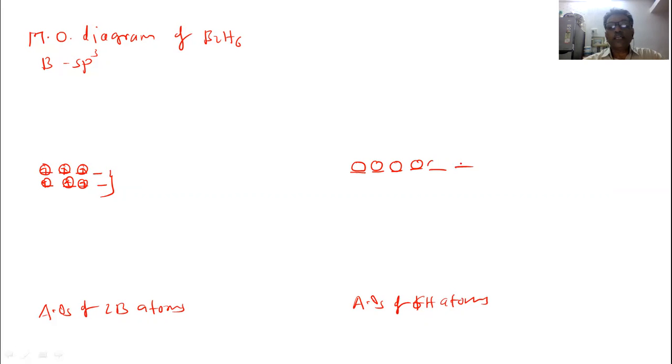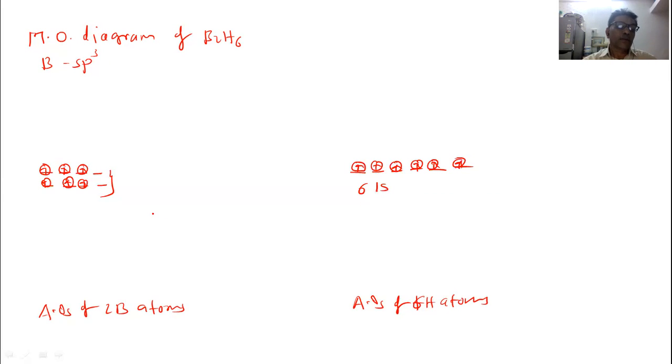Each 1s atomic orbital carries 1 electron, so let us represent the 6 electrons now. Okay, 6 electrons are there. This is the 1s atomic orbital, 6 1s atomic orbitals. So you can see here the total number of electrons is 6 plus this 6, which is 12. Now let us show the overlapping.